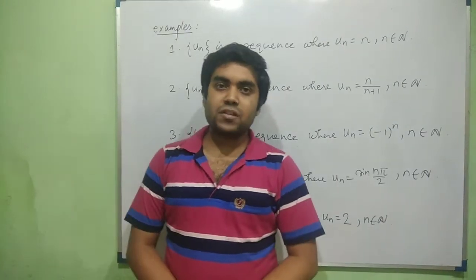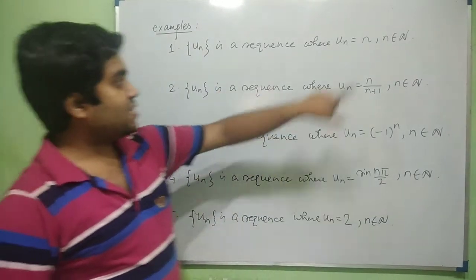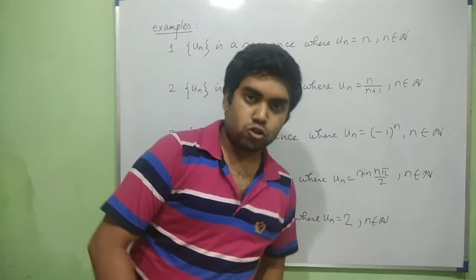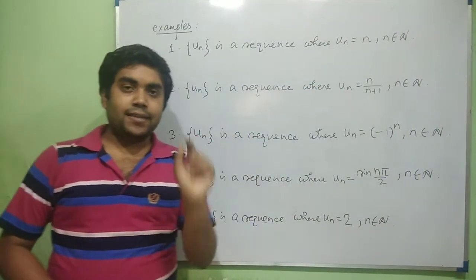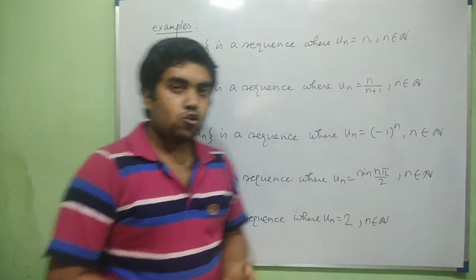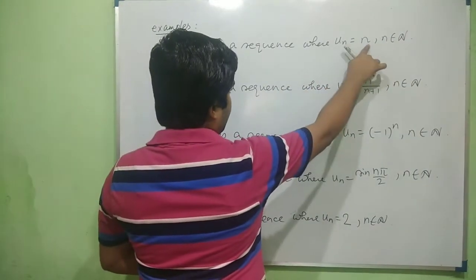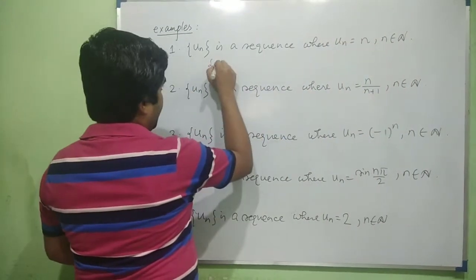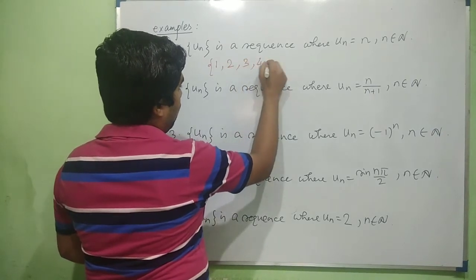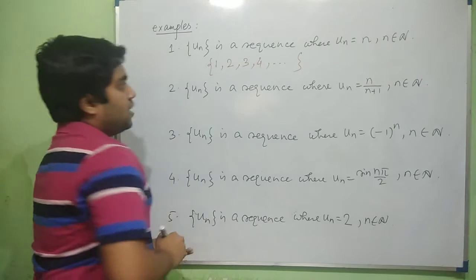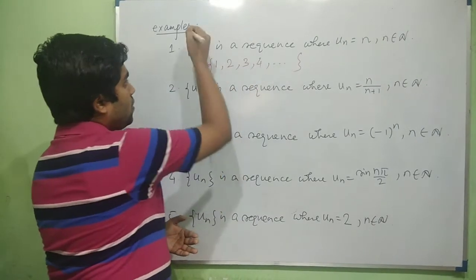Here are some examples of sequences. Example number 1: un is a sequence, un equal to n, where n belongs to the set of natural numbers. So the nth term's value is n. The elements of the sequence will be, when n equal to 1, u1 is 1, u2 is 2, u3 is 3, u4 is 4, and so on. This is the range of the sequence.